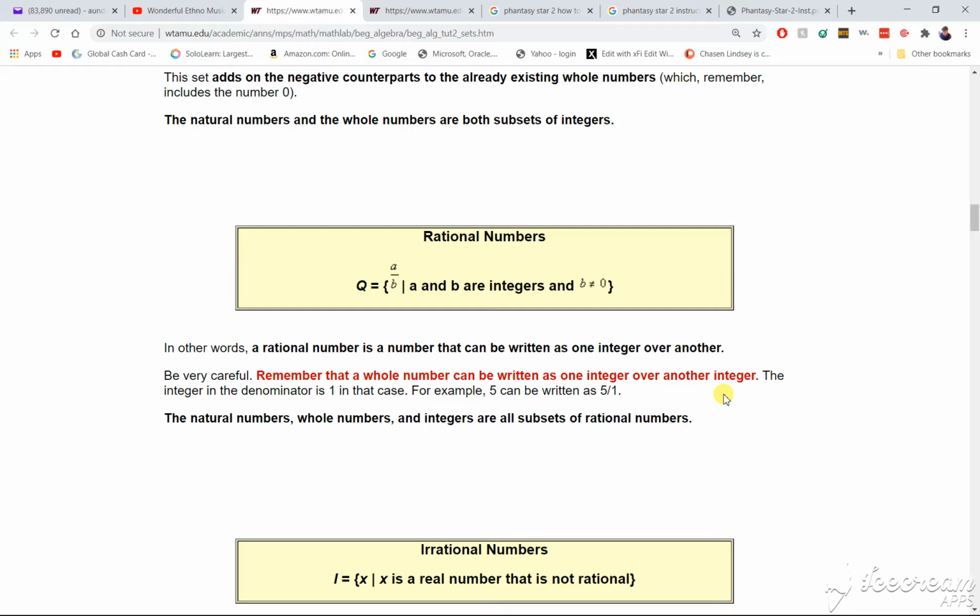A and B are integers, and B is not equal to 0.